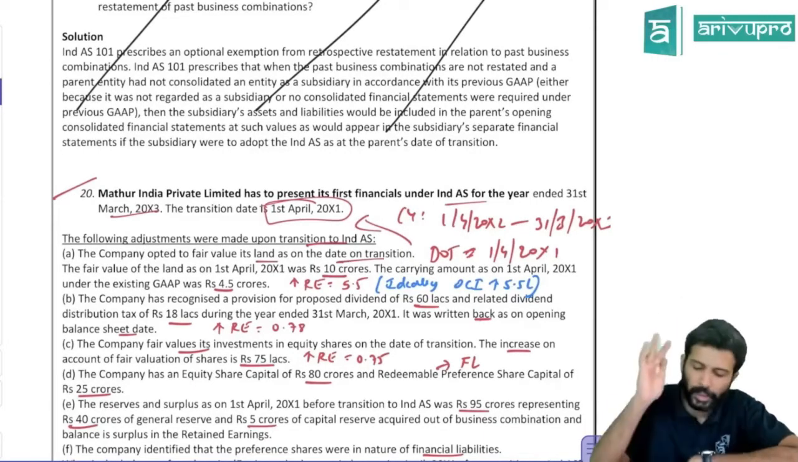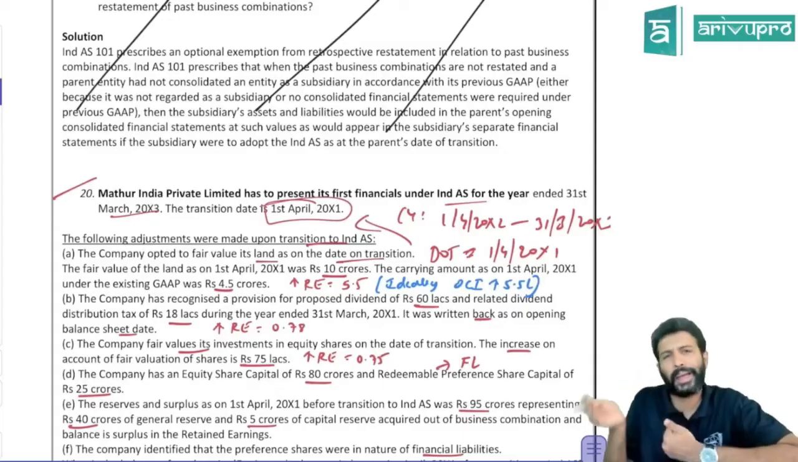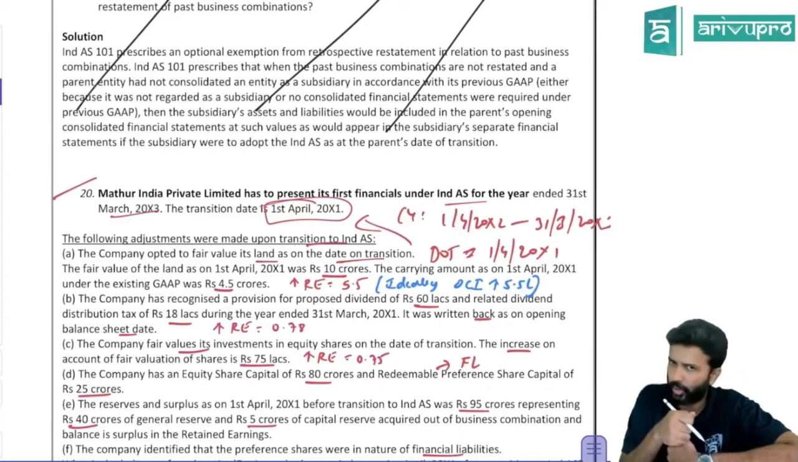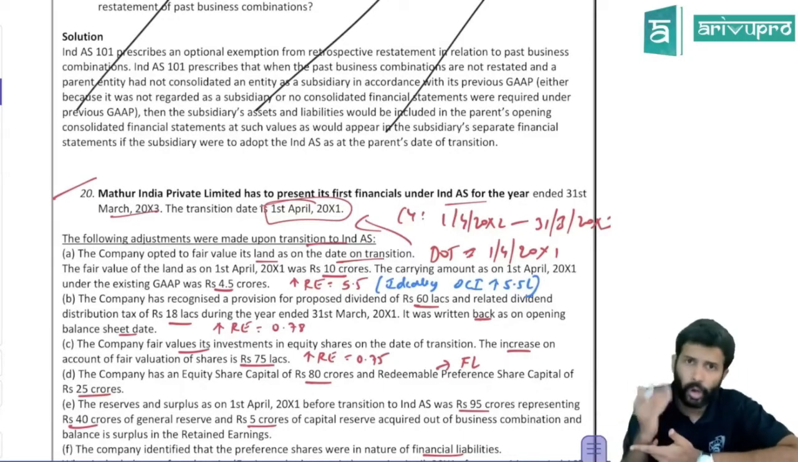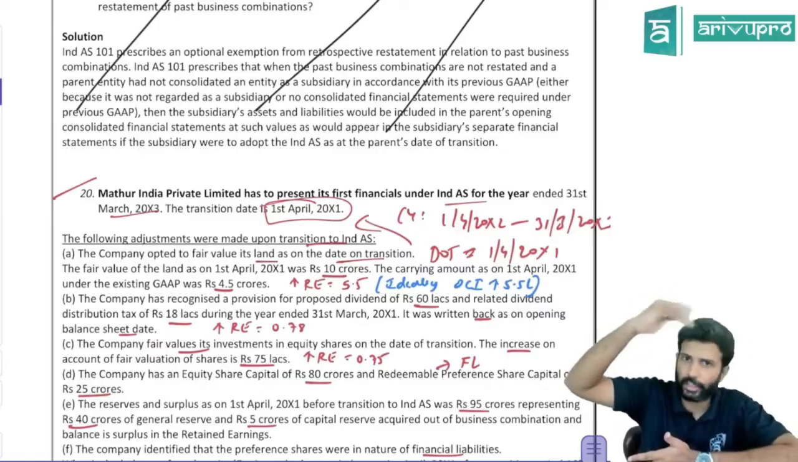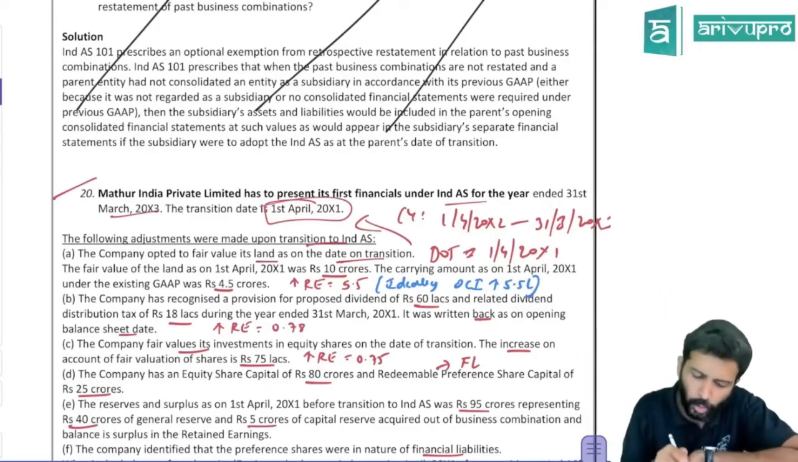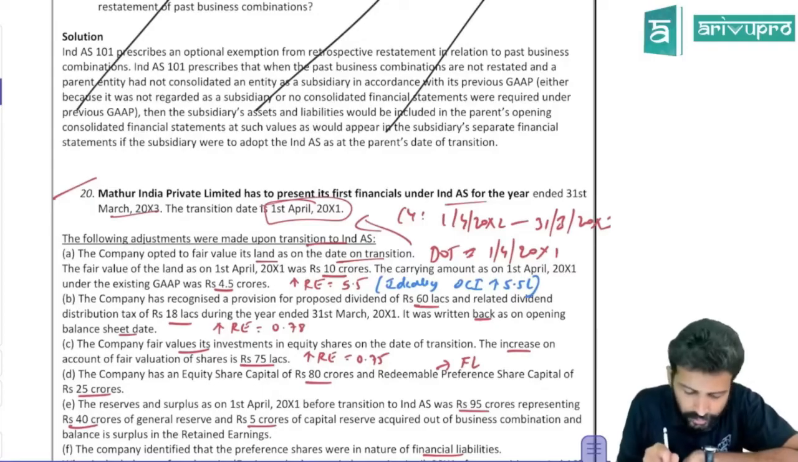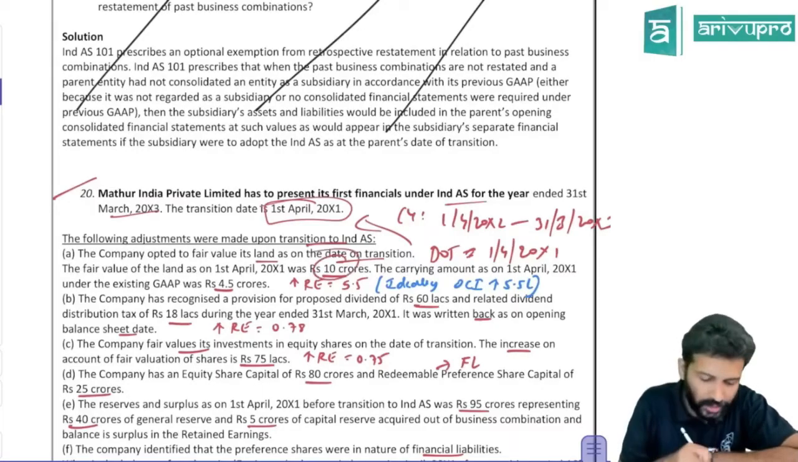Is that acceptable? Very much acceptable. You can adopt the carrying amount of the previous GAAP, that is accounting standard, or fair value, or you can choose to do it retrospectively. Any choice is applicable. Here fair value they want to go for. Awesome. The fair value of the land on 1st April 20x1 was 10 crore. Carrying amount was as per the existing GAAP. Existing GAAP means accounting standard.